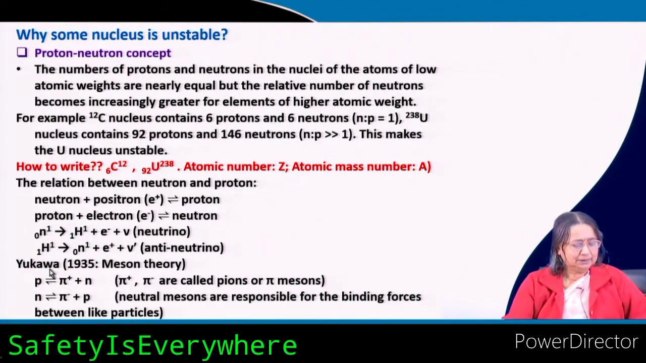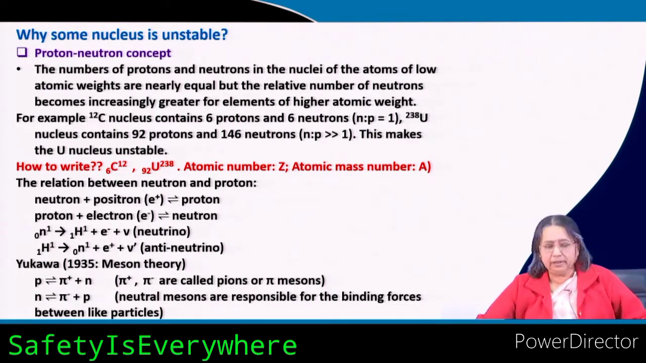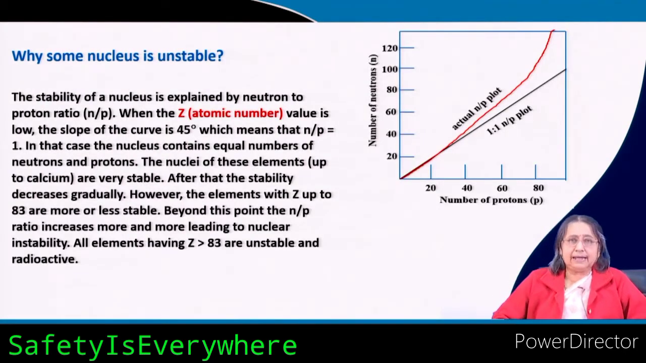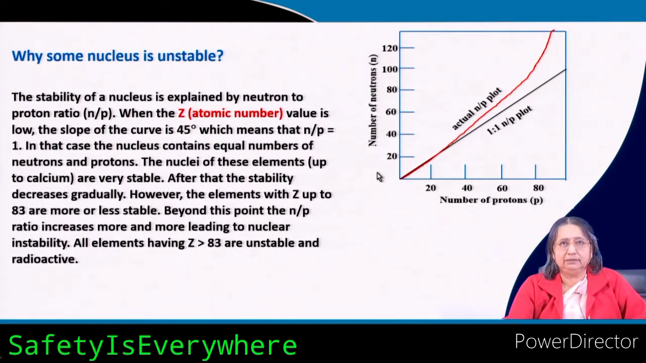Another theory is given by Yukawa, the meson theory, in 1935. Pi is the meson, you know. So a proton can give a neutron and a positive meson. Similarly, a neutron can give a negative meson and a proton. So these types of concepts are there to make the nucleus stable.